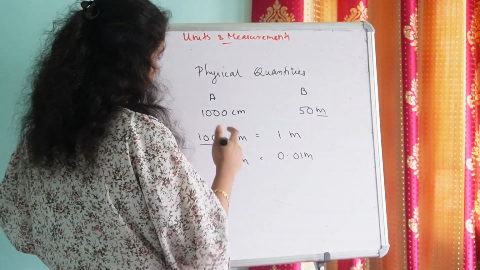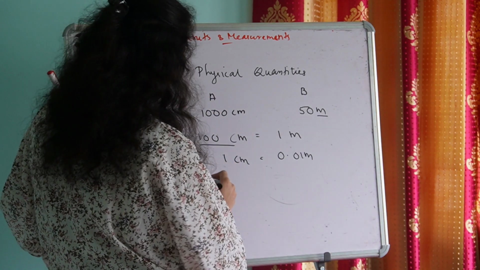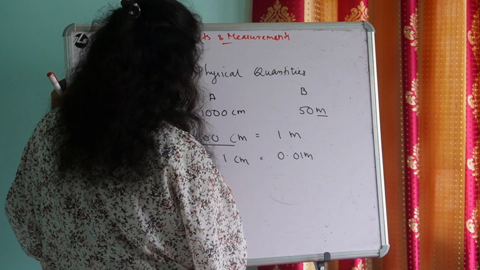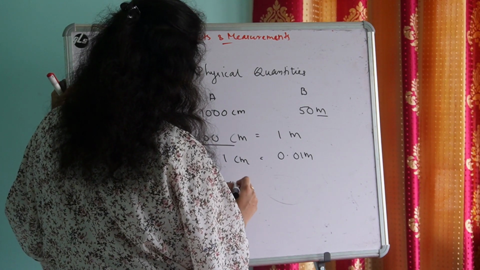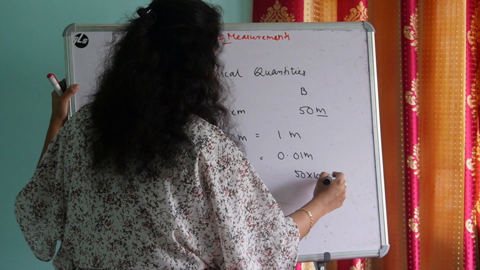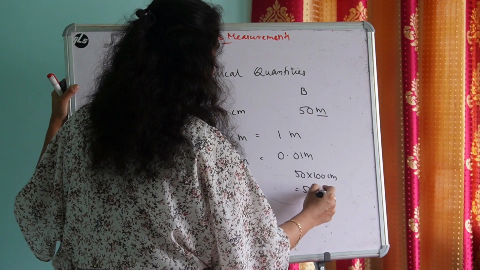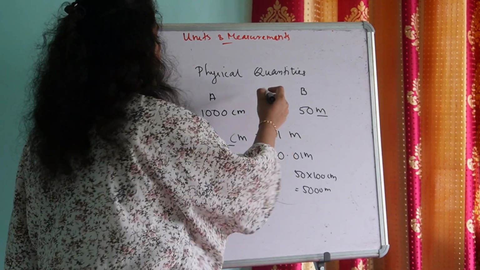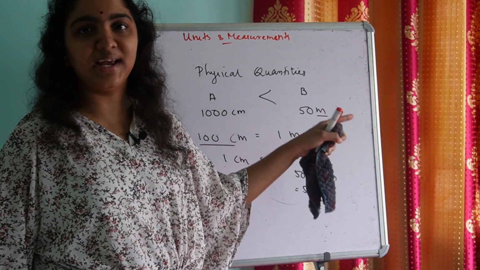Let's see. I am substituting 100 centimeter in the place of meter. So the length of A is 1000 centimeter and the length of B is 50 into 100 centimeter. So the length of B is 5000 centimeter. Whose length is greater? Marker B has greater length.